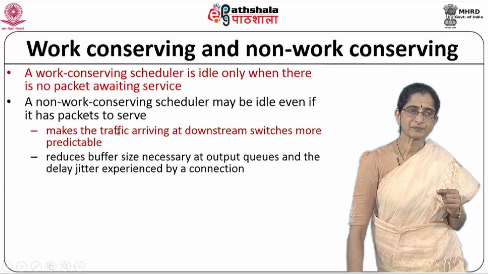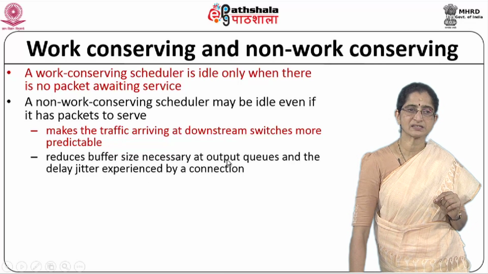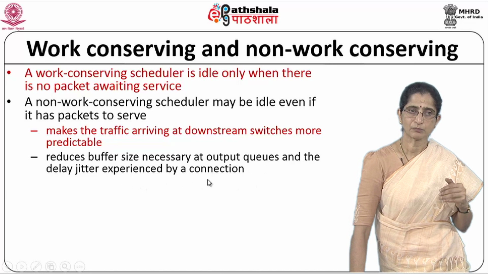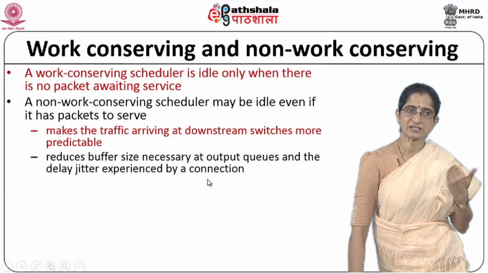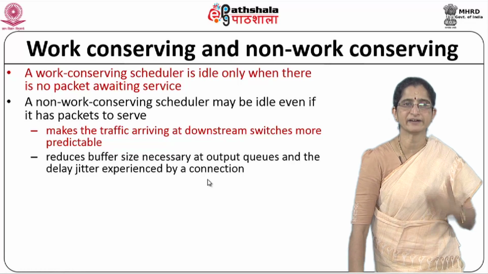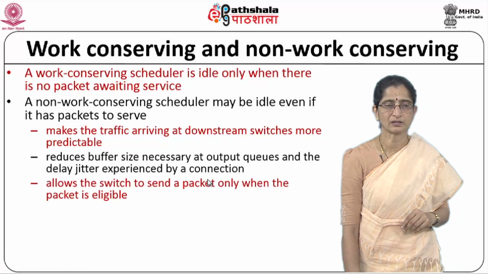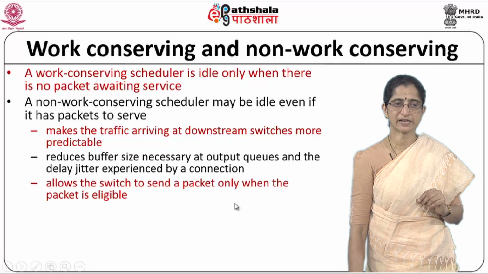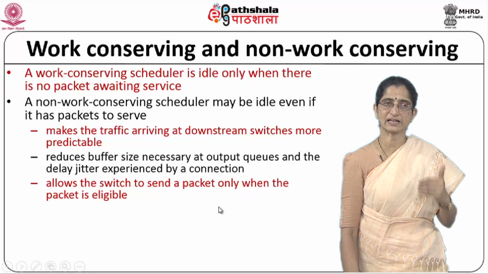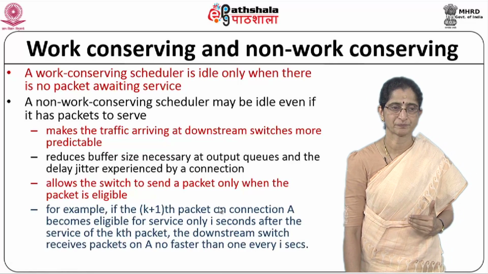Okay. Similarly, it also reduces the buffer size necessary at the output queues and the delay jitter that is experienced by a connection. Because if you are not just sending it as soon as it comes, but sending it at a regulated rate, okay, that obviously helps. Similarly, it allows the switch to send packets only when the packet is eligible. So you can look for the eligibility of the packet before you are sending it out. Okay.